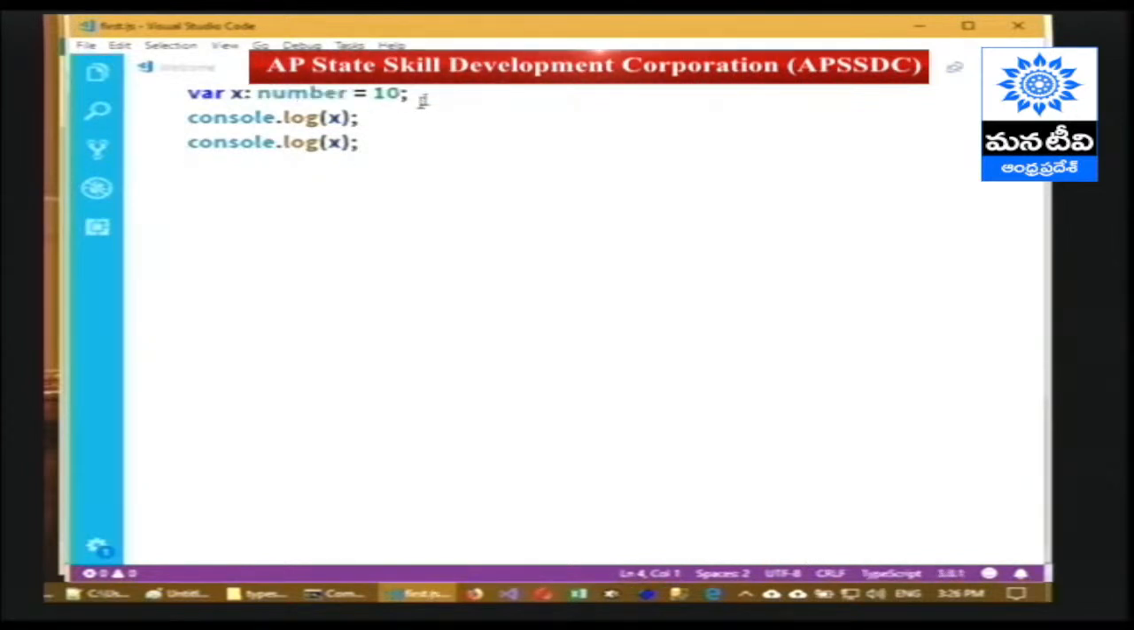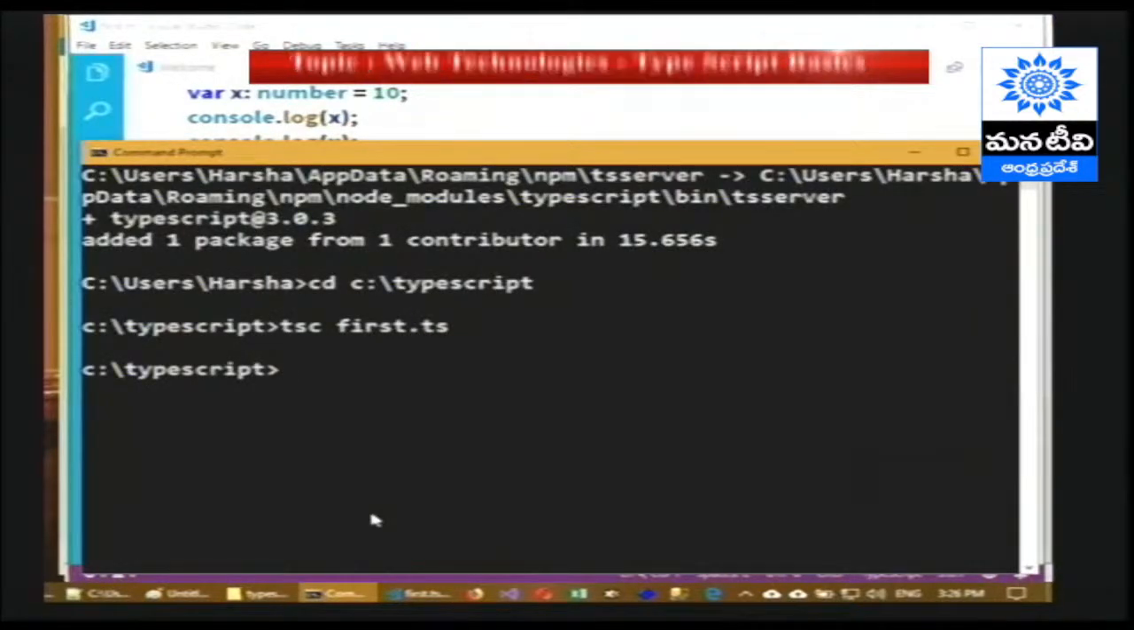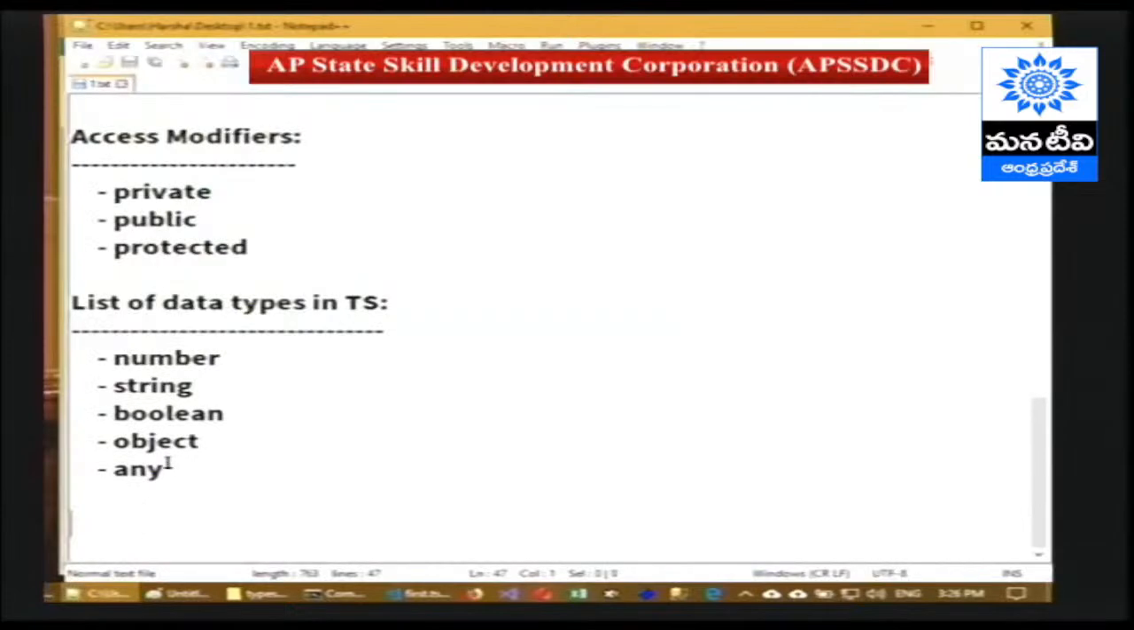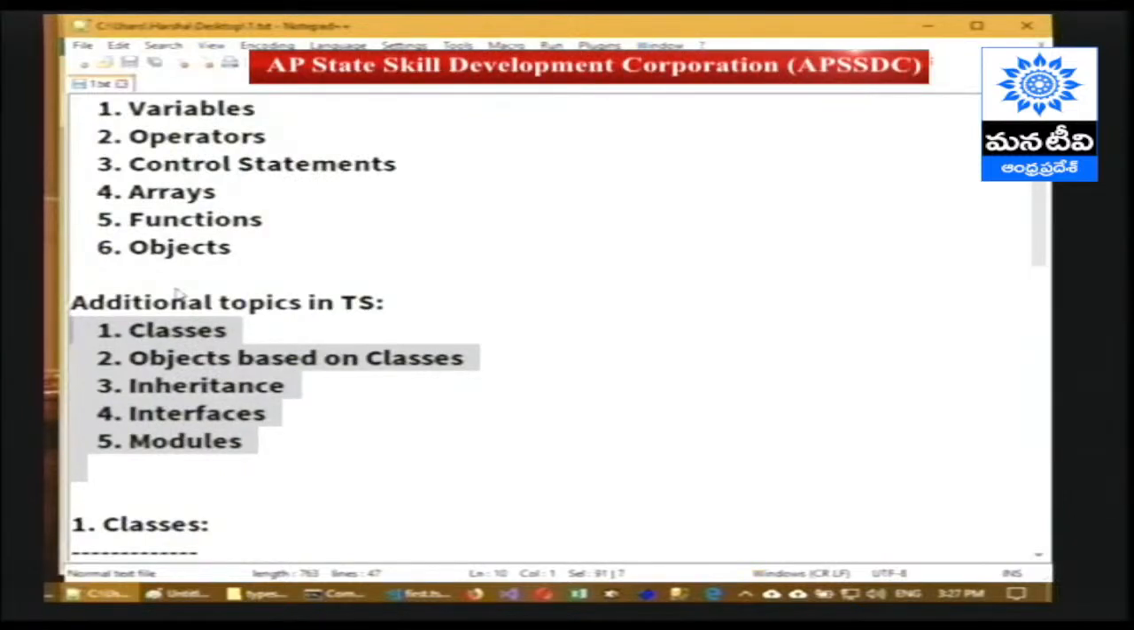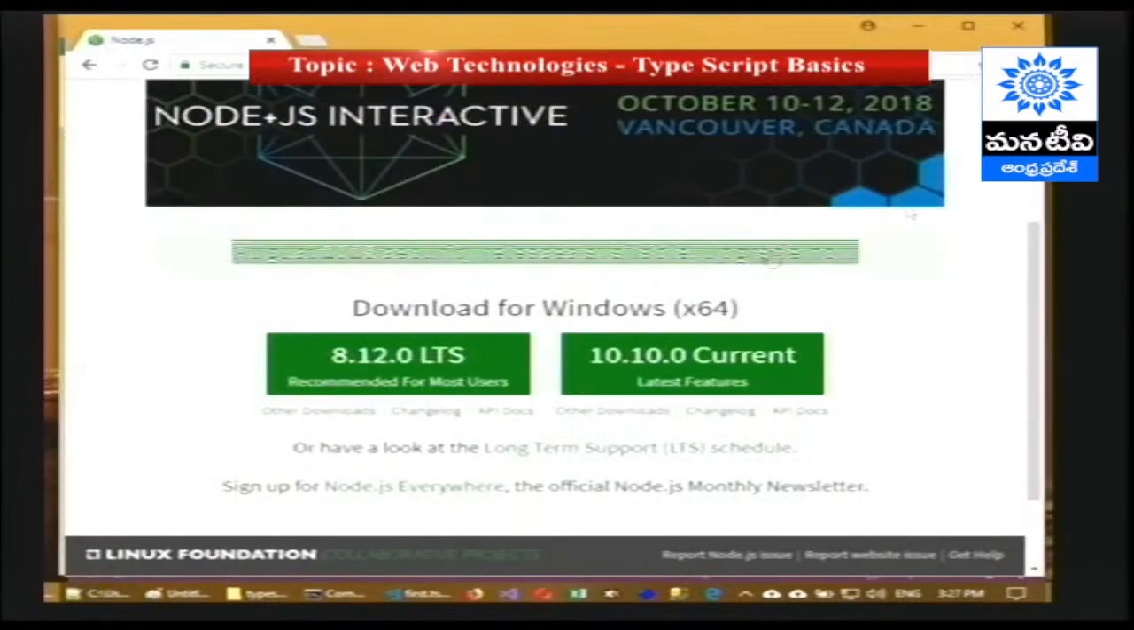Data types are supported in TypeScript, but not by JavaScript. So while converting from TypeScript to JavaScript, the data type gets removed. Even the classes, objects, whichever concepts are additionally supported by the TypeScript language, all those will be converted into equivalent concepts in JavaScript while converting into JavaScript.